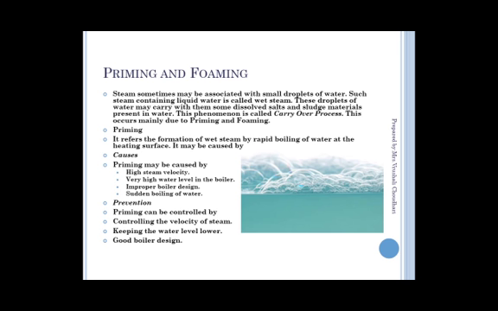Priming means wet steam from rapidly boiling water at the heating surface. When we boil water with a cover and suddenly remove the cover, we observe that a lot of vapors come through it. A large quantity of vapors, that is called priming. It is due to high steam velocity, high water level in a boiler, and improper boiler design, and it is prevented by controlling the velocity of steam and using a good boiler.